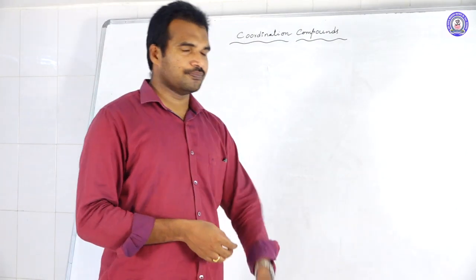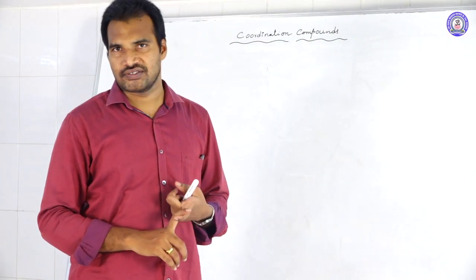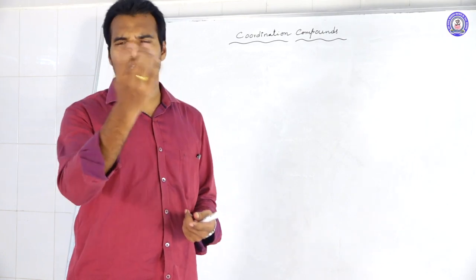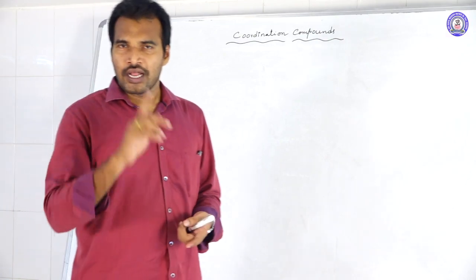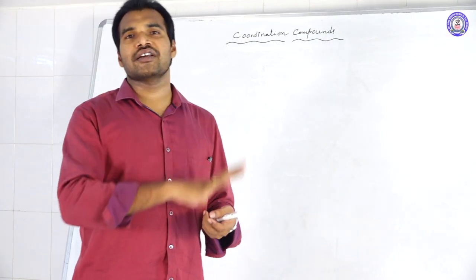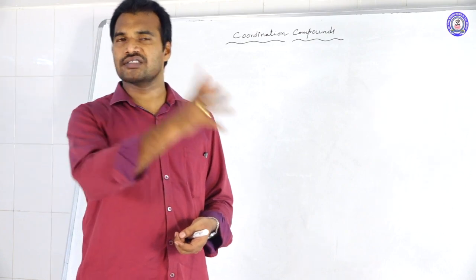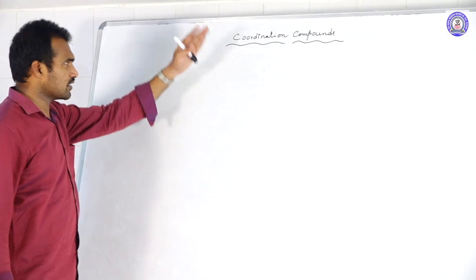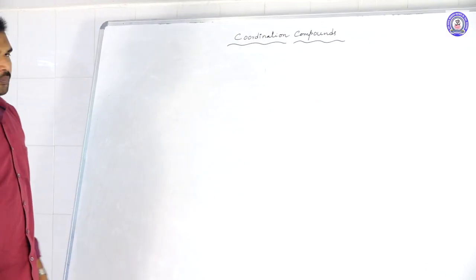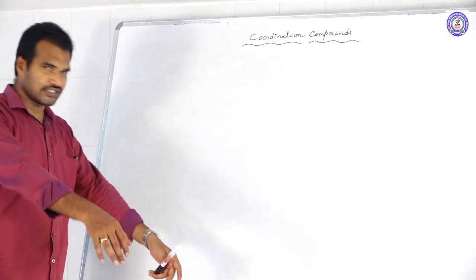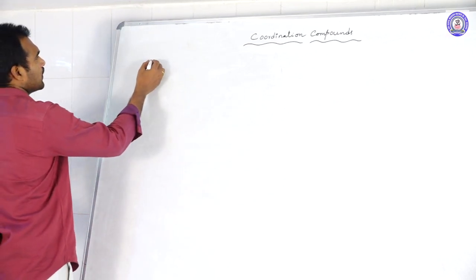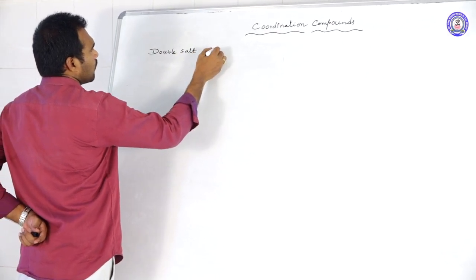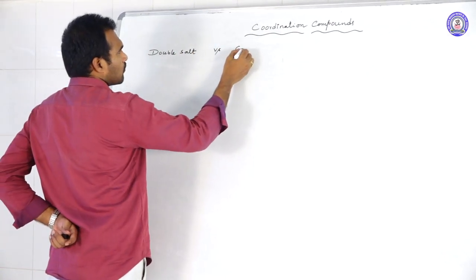After the theories, color of the complexes, why the complex compounds are colored, and after that a small discussion about the metal carbonyls, and after the metal carbonyls, stability of the complex compounds, and what are the factors which are stabilizing the complex compounds. These are the concepts we are going to discuss in this chapter, coordination compounds. So let us start. The first one, difference between double salt versus complex salt.